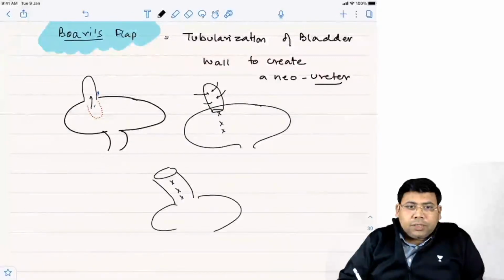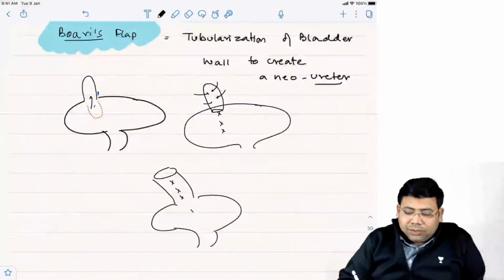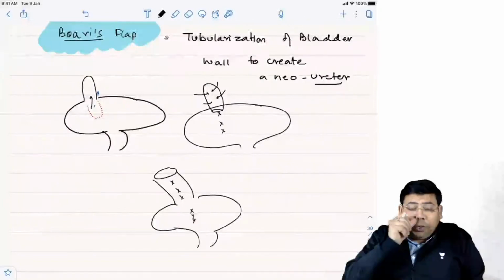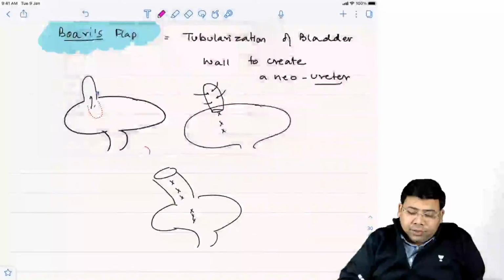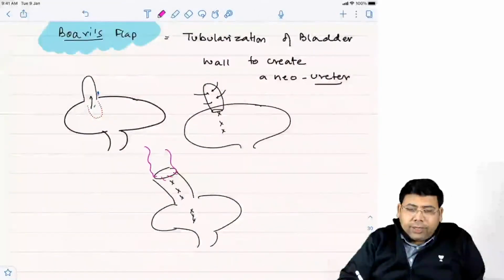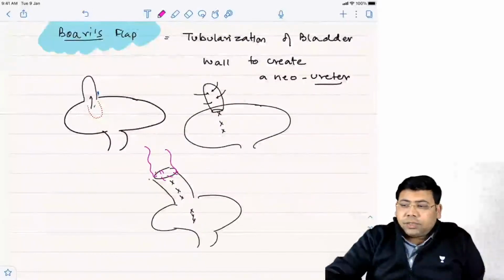Can you see, you have actually added length to the ureter by transforming the bladder wall into a ureter, and then you can do the end-to-end anastomosis. So try to understand, students.